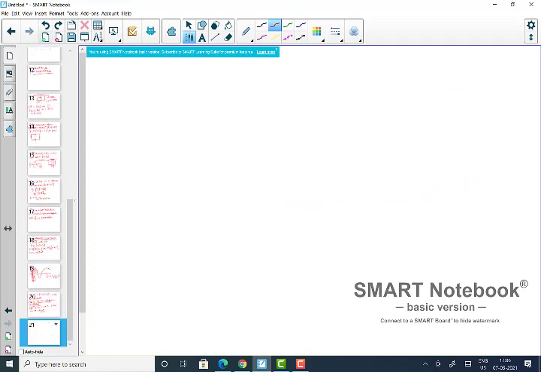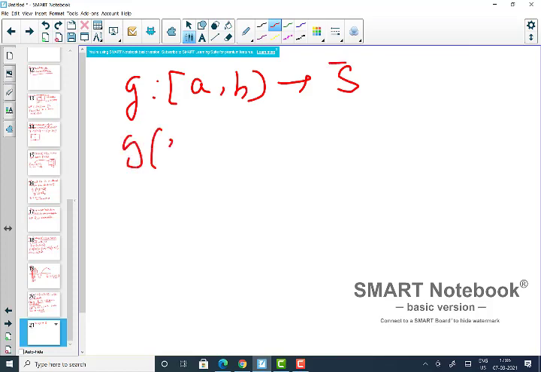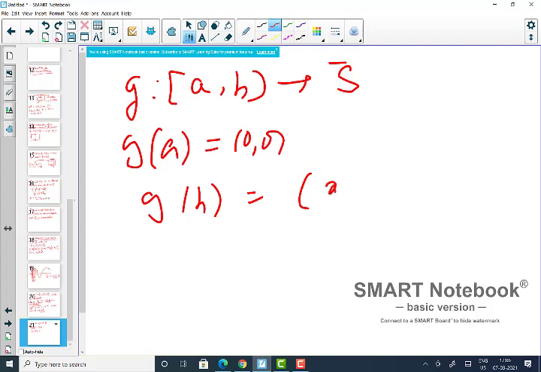So G is a continuous function, so you can say G maps from some [a, b] to S bar, such that G of a is equal to the origin (0, 0), and G of b is that point, whatever the point, (x, sine 1 by x), something like that.